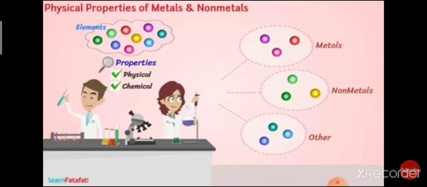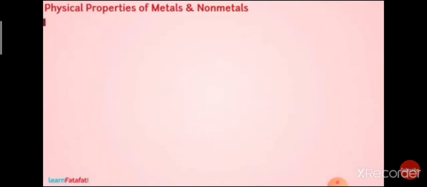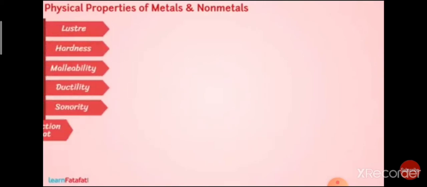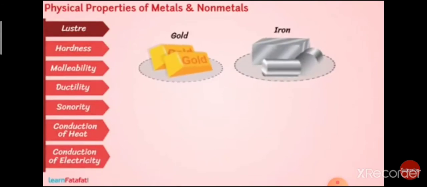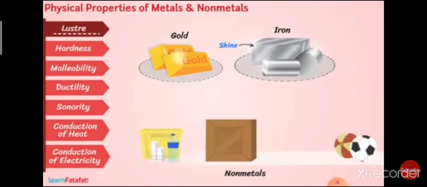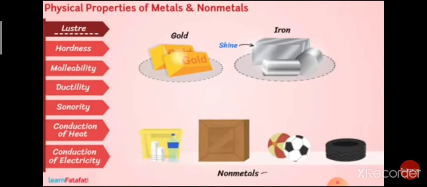So the first physical property of metals and non-metals is luster. All metals in the pure state have shine on their surface. This property is called metallic luster. Non-metals are opposite of metals, so they do not have luster and they are dull. So metals have luster whereas non-metals are non-lustrous.